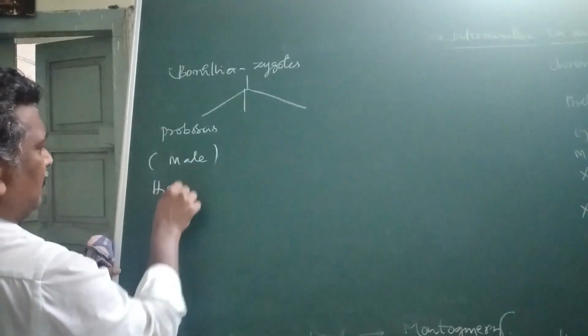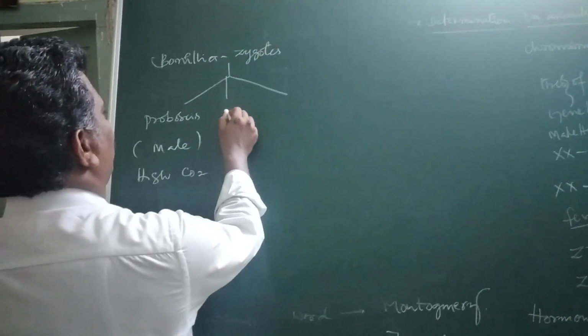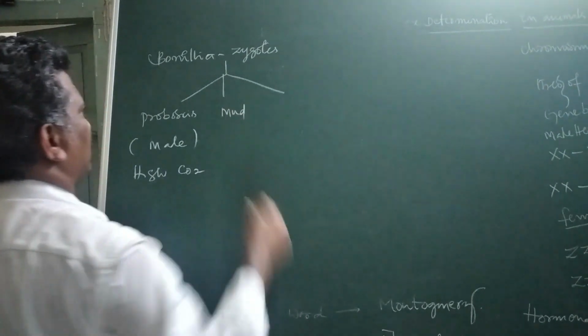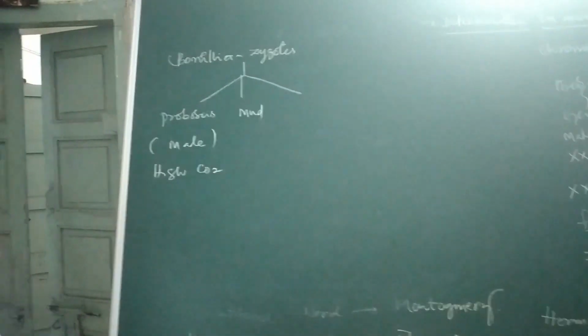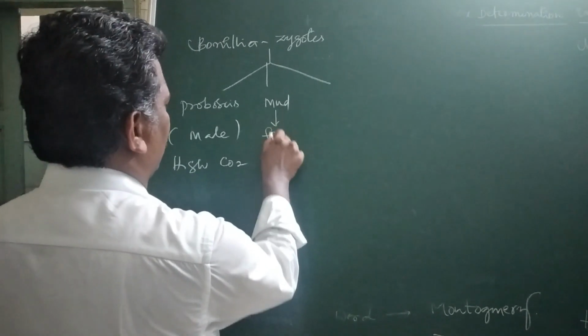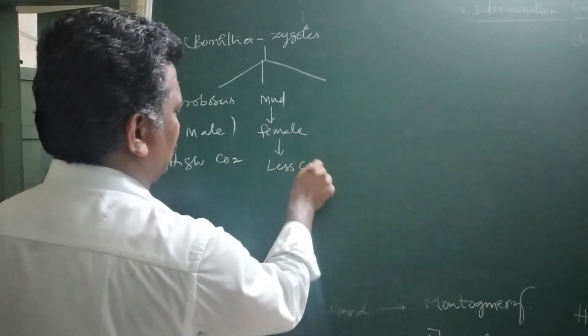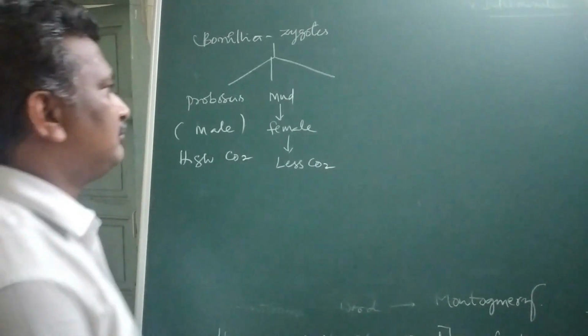Here, a high content of CO2 will be there. If the zygote of a Bonellia is developed in the mud, it becomes female, where less CO2 content will be there.